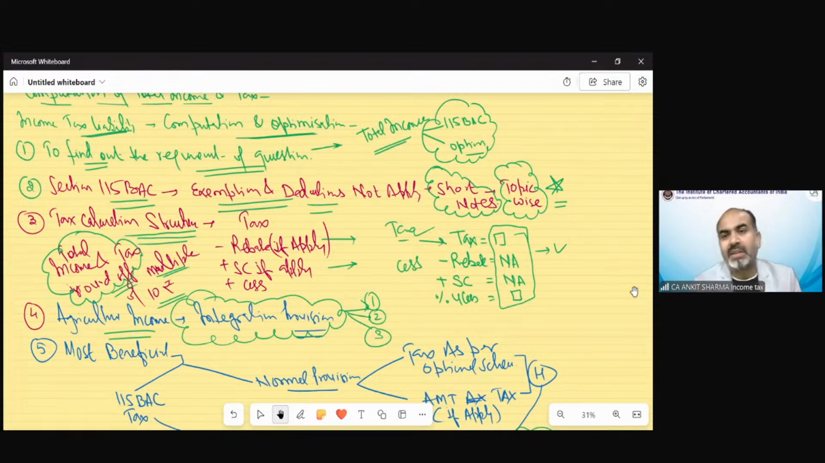Nandha Gopal is asking, sir, in capital gain, it is given that 12.5% or 20%, which is more beneficial. In this case, also we need to compute as per section 115BAC and the optional regime. Look, if the question asks you to calculate the most beneficial tax, then you have to do each and everything.